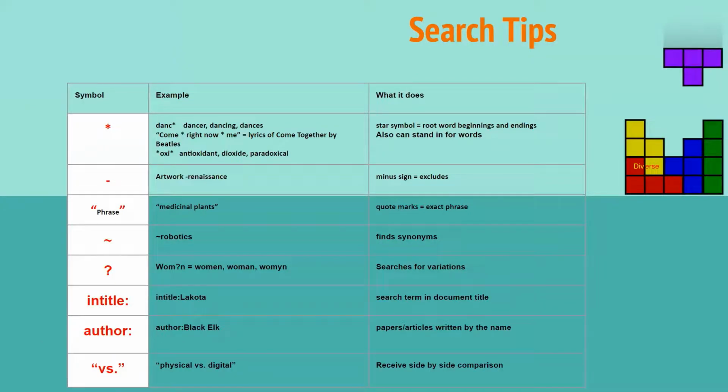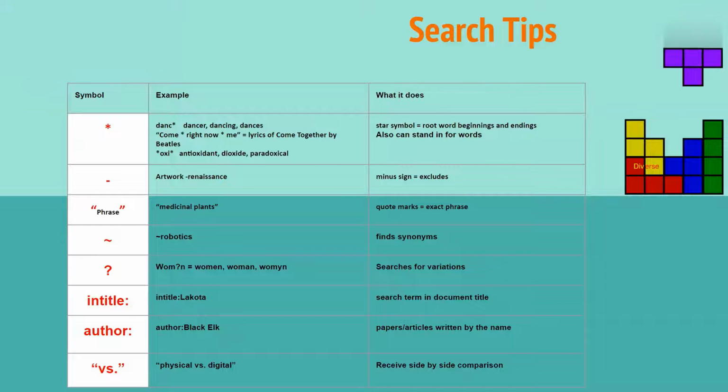Another search tip that can diversify your searching is by using symbols. If you use the asterisk, the little star on number 8, and you said danc with an asterisk after it, it would find all the endings of that word. If you said artwork minus Renaissance, then it would find all the different things on artwork, but it would take away anything that had Renaissance in it. If I wanted a specific phrase like medicinal plants, I would put quotations around it because it would give me that exact phrase.